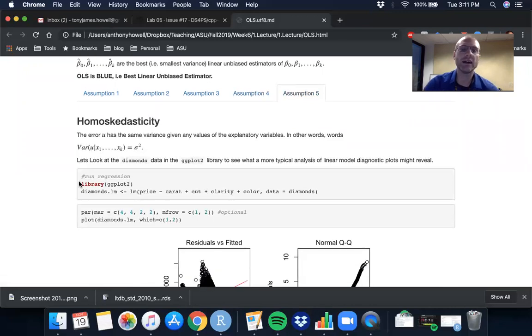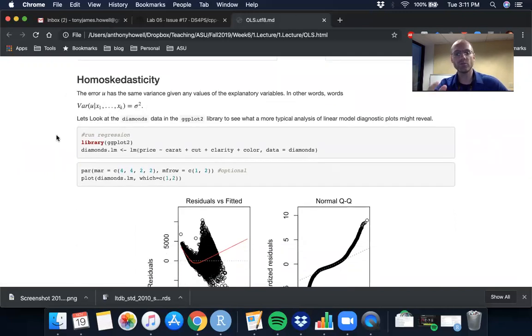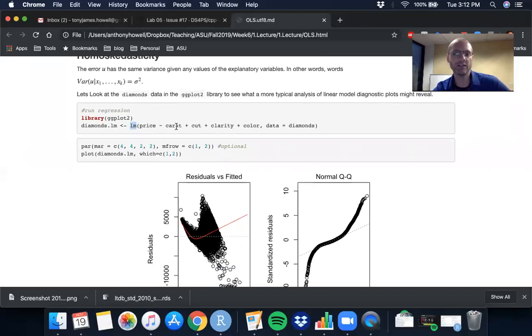Another assumption for OLS to be efficient and unbiased is this homoscedasticity assumption, where we assume that the error term has a constant variance sigma squared, conditioned on the observable components in the model. So we can take a very simple example, look at a multiple regression model using the lm command in R, drawing in the diamonds data set that's captured in the ggplot library. We have a few different variables here: the 4 C's, the carat, size of the diamond, the cut, the clarity, and the color, and how these 4 variables influence price.